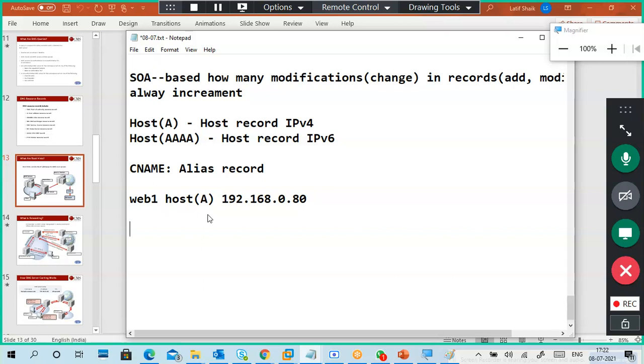Now, the point is CNAME record, alias record. This is my server name, like Web1. I put it as a host record, and this is an IP address. What is this CNAME record? Now you want to access my website. You have to access it like this: web1.contoso.com. But I don't like it. People should access my website like this.